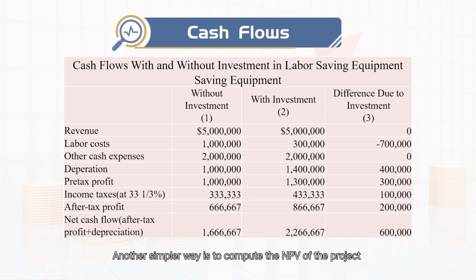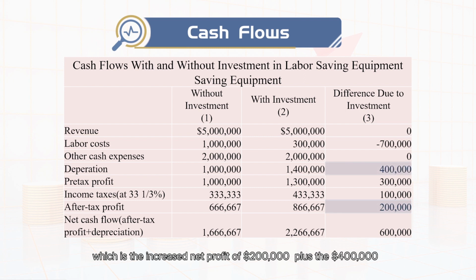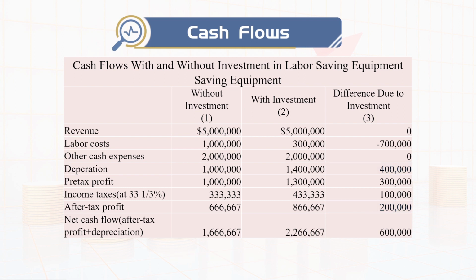Another simpler way is to calculate the NPV of the project applying the incremental cash flows in column 3. In each of the 5 subsequent years, there is a cash inflow of $0.6 million, which is the increased net profit of $0.2 million plus the $0.4 million in annual depreciation charges.